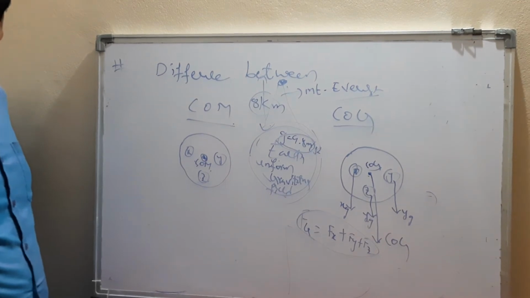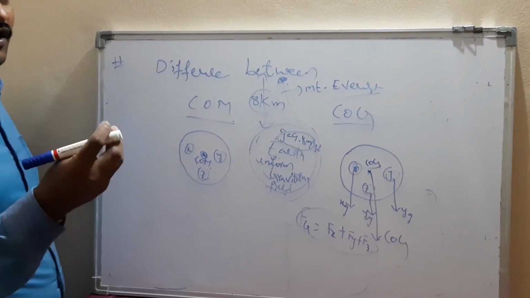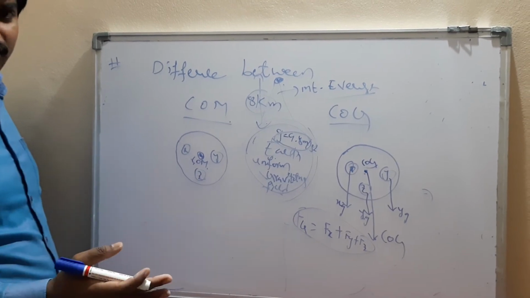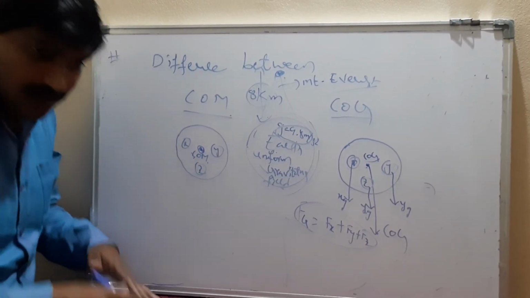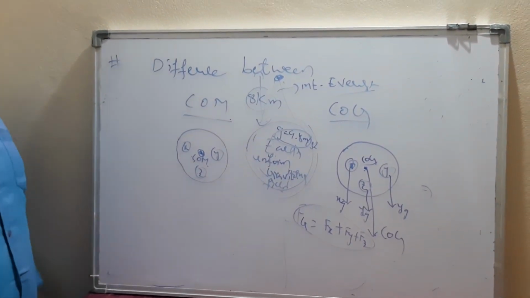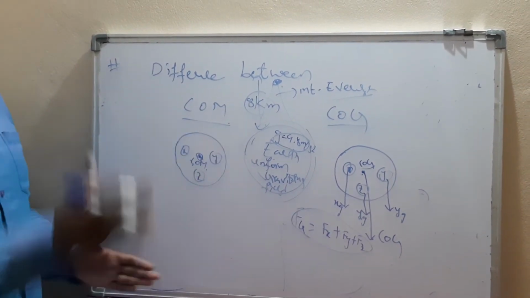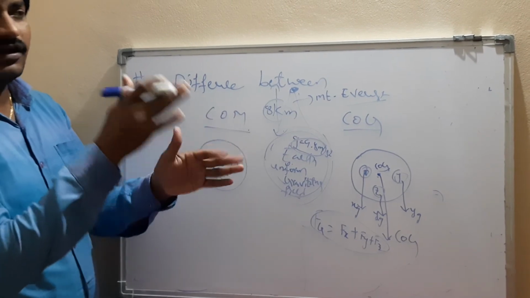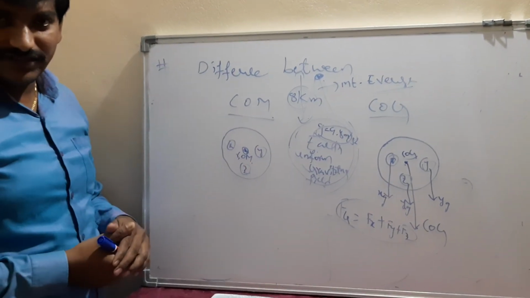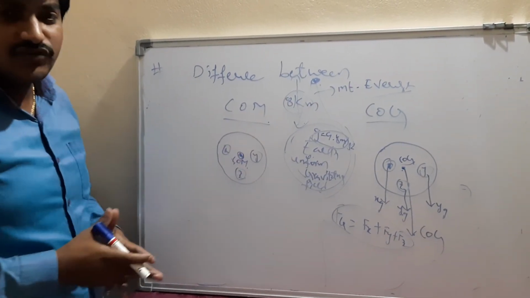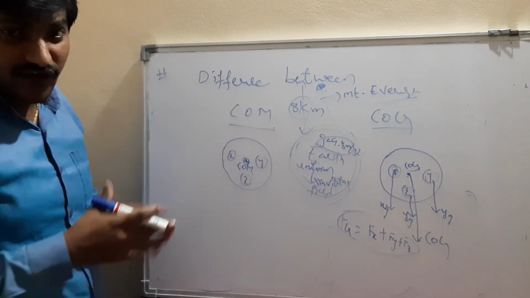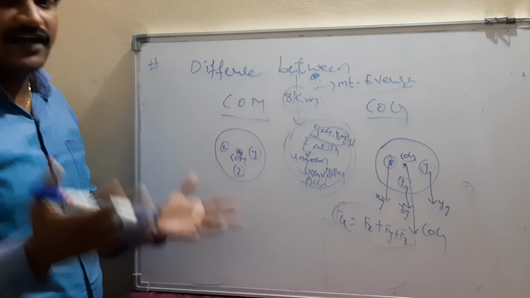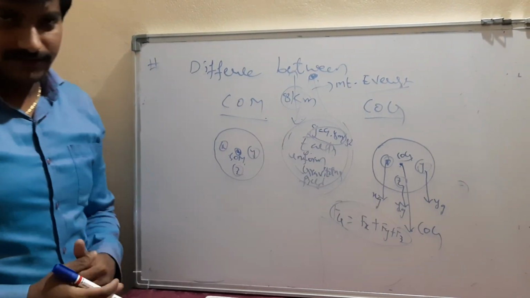If you go to a height from the surface, then there is a change in the center of gravity position. A simple example: while we are trekking on an inclined plane or hills, obviously we bend to balance ourselves. Otherwise on the surface we walk straight, right? Whereas while trekking we incline ourselves because the center of gravity position is changing. You are trying to balance your weight with respect to the gravitational force of the earth. That's why it is different.